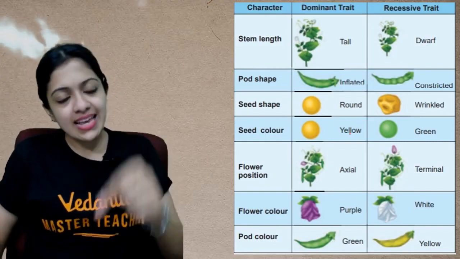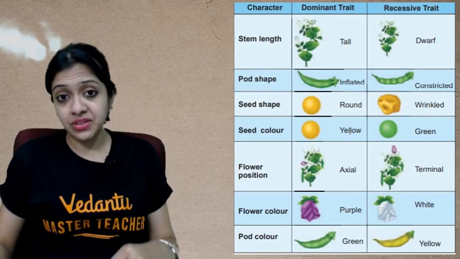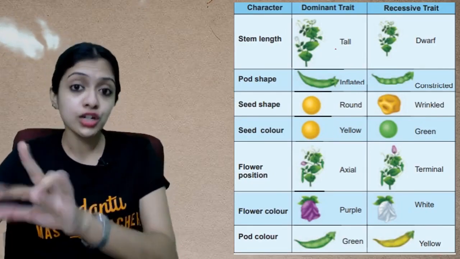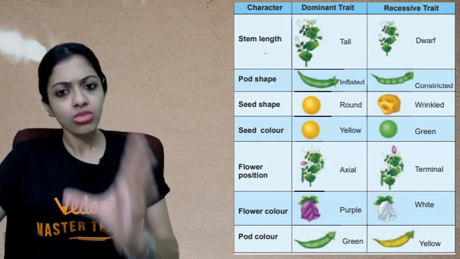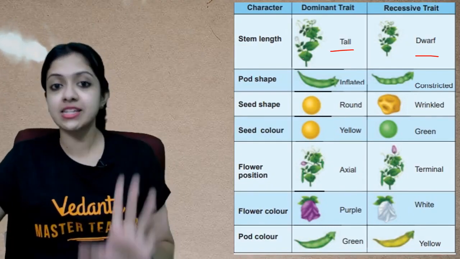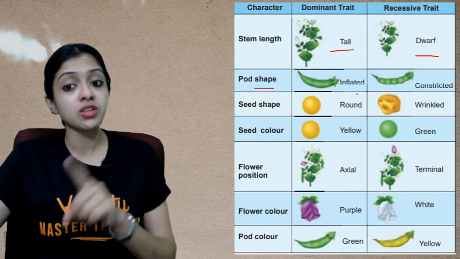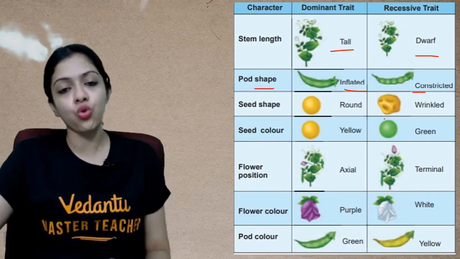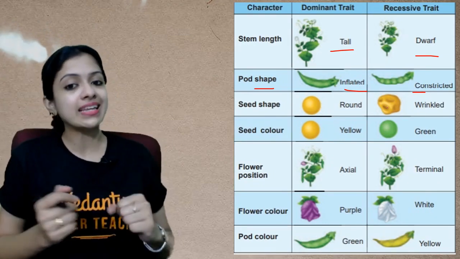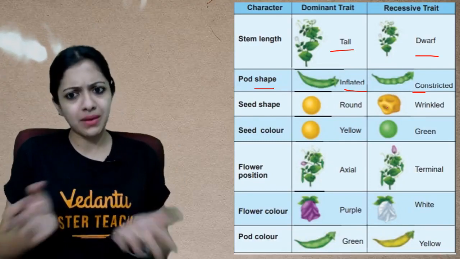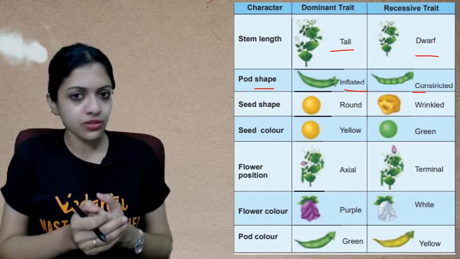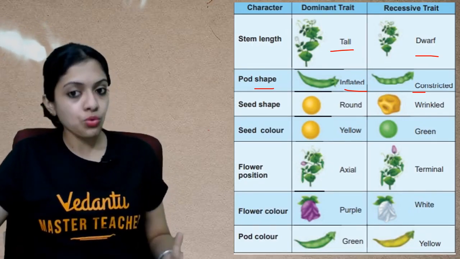So, in these seven characters, a pair of contrasting traits could be observed. By traits, I mean versions of characters. For example, in stem length, the versions are either tallness or dwarfness. These are the traits of the character stem length. Likewise, for the character pod shape, the traits are inflated and constricted, and so on. So there are clear-cut contrasting pairs of traits observable for these characters. And this is why Mendel chose the pea plant, because it makes it easier for him to make his observations on the studies of genetics. So this was the main reason.